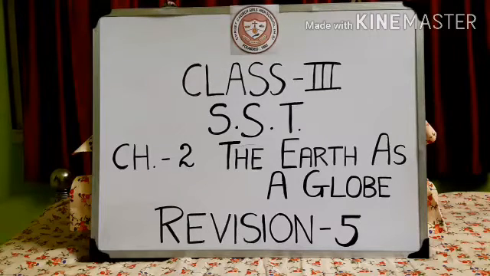Okay. So, as usual, let us open the chapter, the earth as a globe, and quickly brush up our memory and recapitulate what we have studied in this chapter, what we have discussed in this chapter. We will open to SST class 3 chapter 2, which is on page 11, and let me just go through what we have done so far.